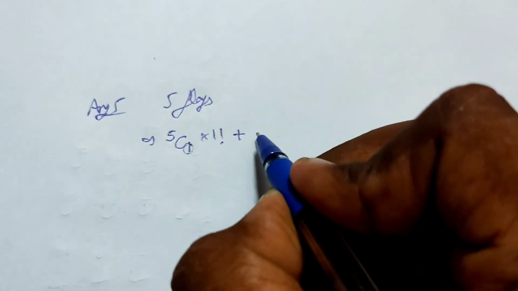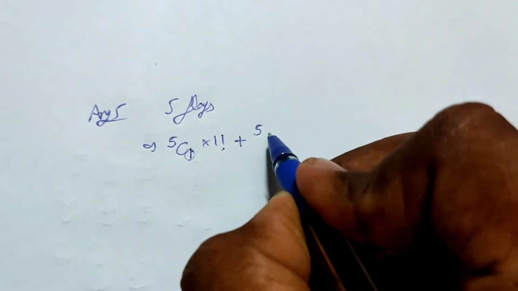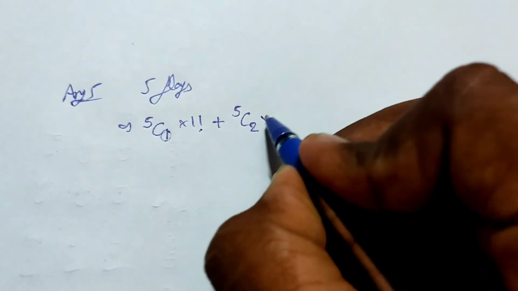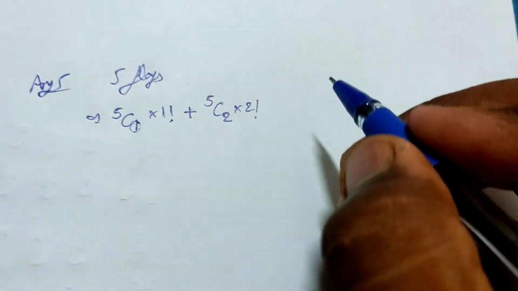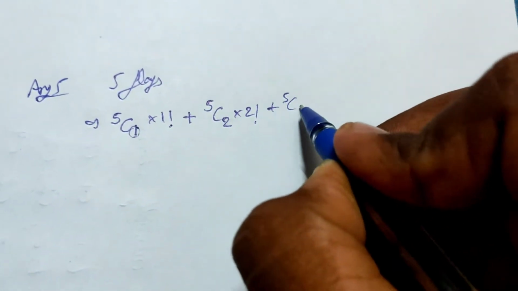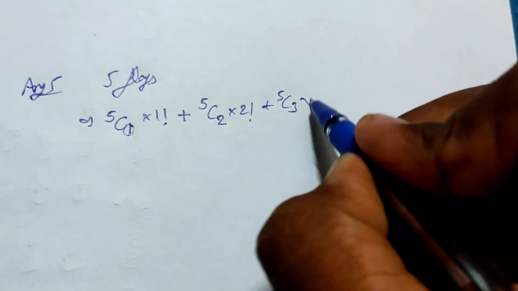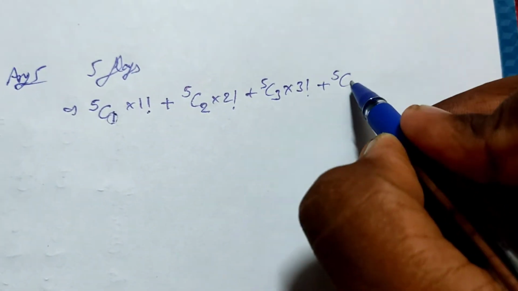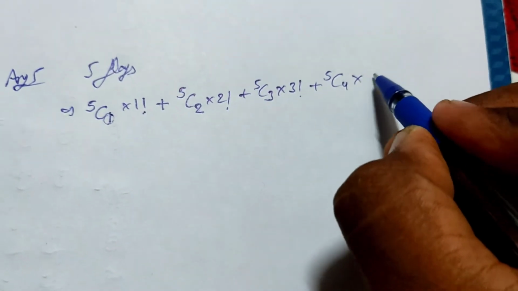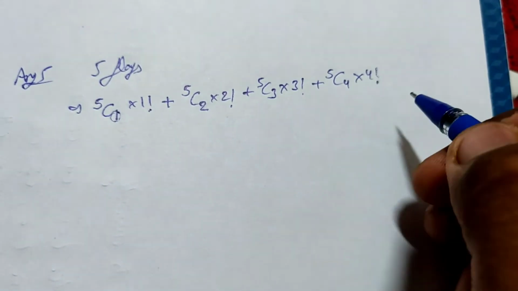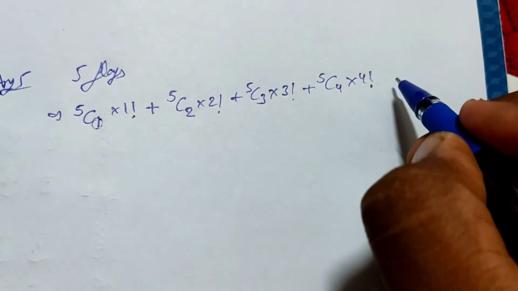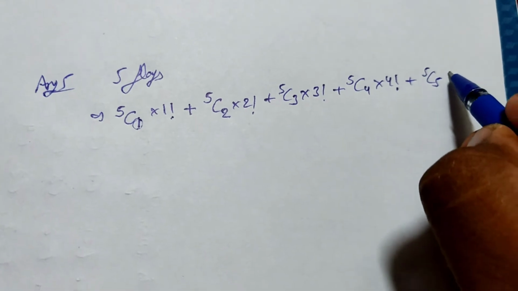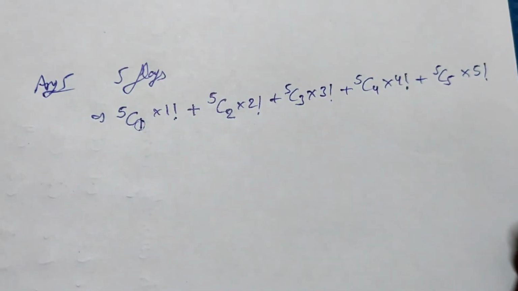plus, means or, we can select 2 flags and arrange them in 2 factorial ways, or we can select 3 flags and arrange them in 3 factorial, or we can select 4 flags also and the method of arranging them is 4 factorial, or we can select all the 5 flags and to arrange them we have 5 factorial methods also.